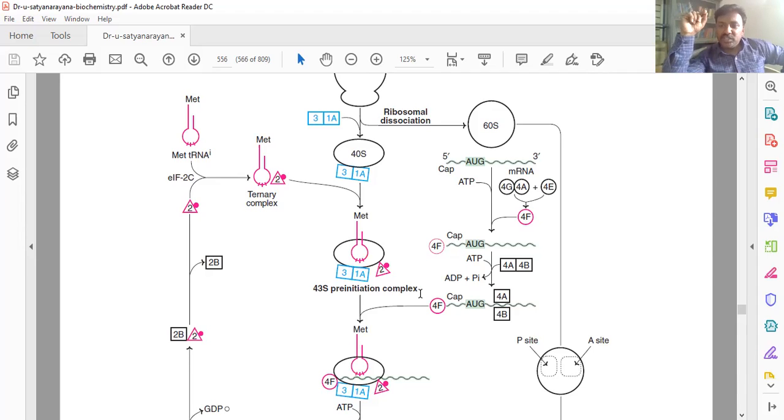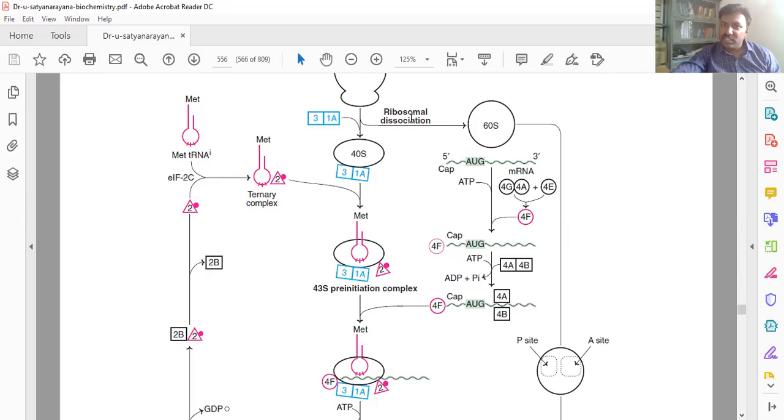Why is the superscript i given? This methionine tRNA recognizes the AUG codon, which is the initiation codon. That's why it is methionine tRNA i. So now the 43S pre-initiation complex is formed.